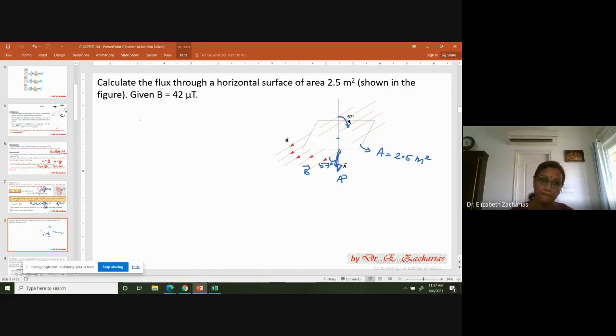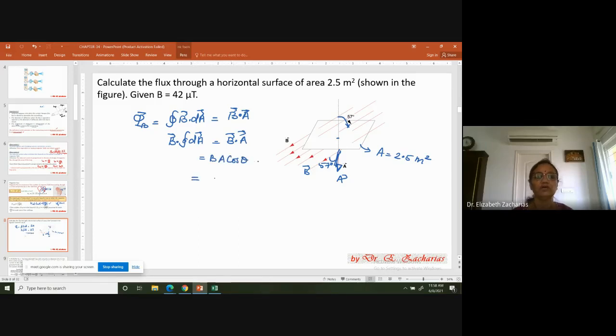Because the magnetic field is uniform, integral B dot dA will simply become B dot A. I will explain why it is so. It is because B is going to be the same everywhere. So you can take that B out of the integral and then do your integral dA. Okay, so that's going to be B dot A. And B dot A is BA cos theta.